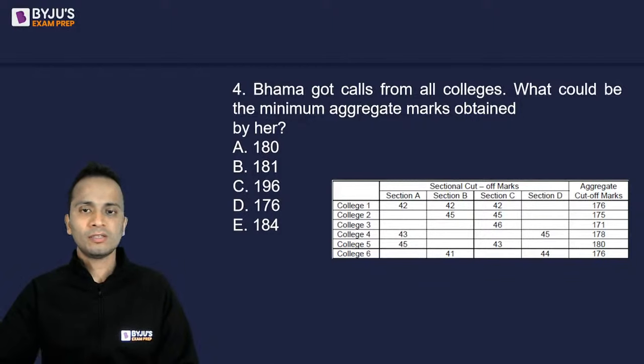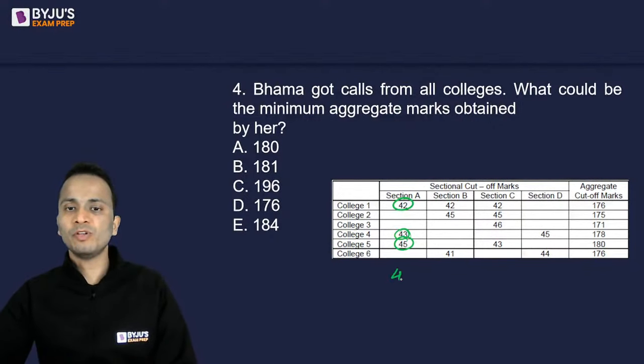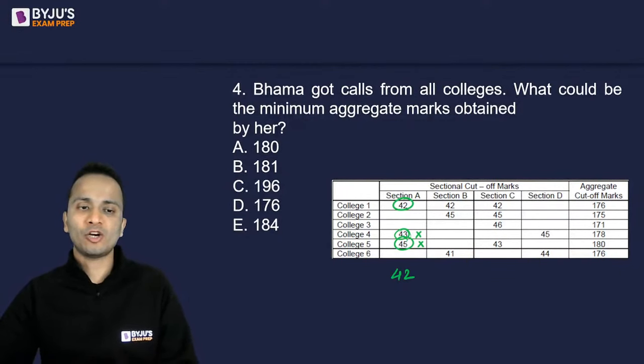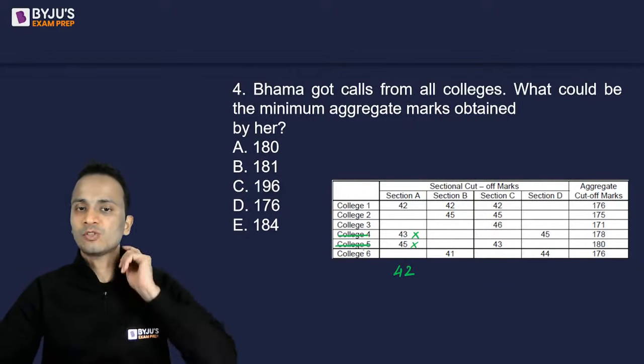So to get a call, to clear the sectional cutoff of section A, 42, 43 and 45. Kumarasan, if this person will score 42 marks, then this person will not be able to clear the sectional cutoff of college 4 and college 5 and hence will not get a call from college 4 and college 5. Alright, I'll repeat. So your confusion is if you are saying that in section A, this person has got 42 marks, then this person will not be able to clear the sectional cutoff for college 4 as well as college 5. So this person will not get a call from college 4 as well as college 5.